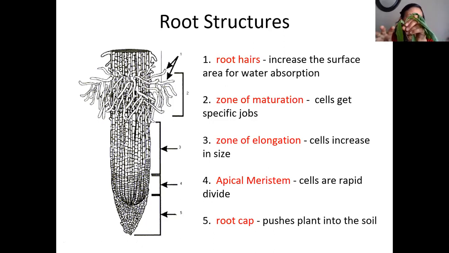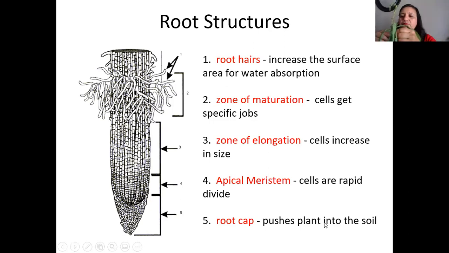Then the zone of maturation, where cells get a specific job. They mature. Then the zone of elongation, where cells increase in size, and the apical meristem, where they divide so rapidly, and the root cap pushes the plant into the soil.